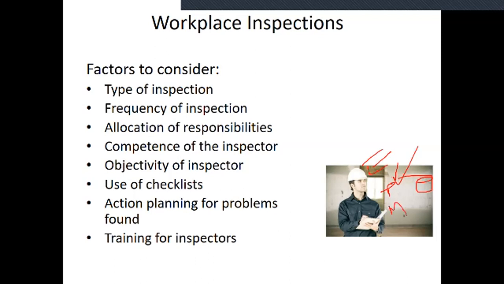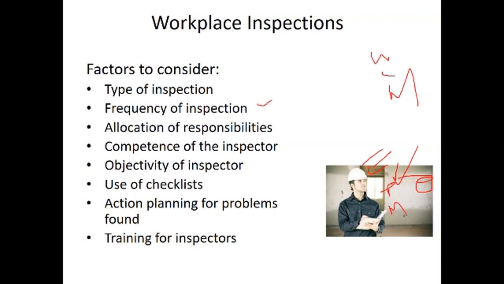Also the frequency of inspection: weekly, every day, or monthly. For example, in some locations the maintenance supervisor inspects the washrooms every day, which is mandatory. In some locations, such as a construction site, they inspect weekly.